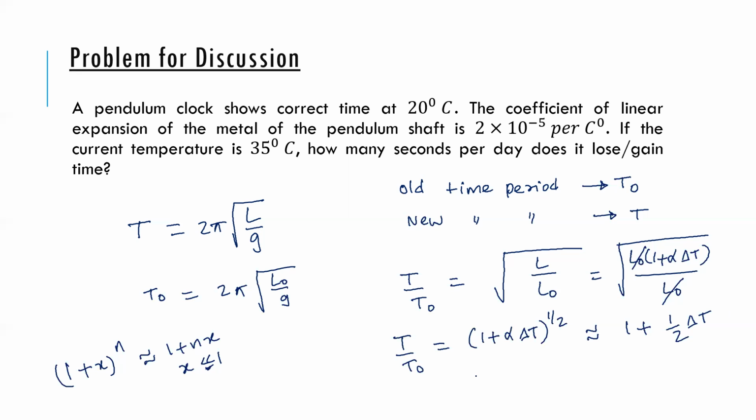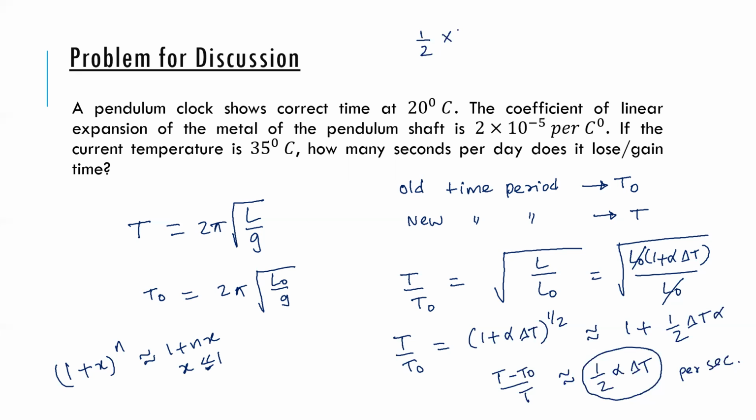Okay, so here if I subtract, I will get (T minus T naught) by T naught roughly as half into alpha into delta t. So this is the change in time period per second. So per day, in one day you have 86,400 seconds. So what you do is you try to find how many seconds there is a gain or loss.